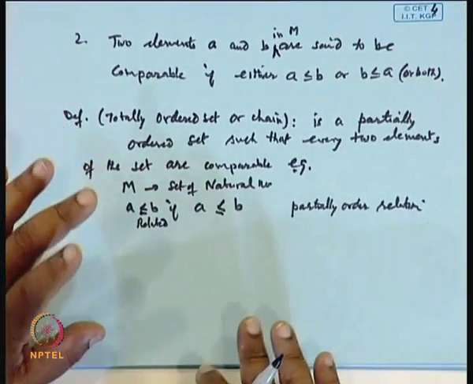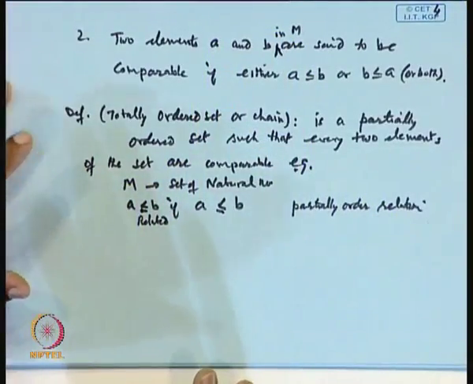Then it is also a totally ordered set, because if I pick any two arbitrary elements of this set, meaning two natural numbers, then one can always decide whether one is less than or equal to the other, or greater than or equal to the other. Either A is less than or equal to B, or B is less than or equal to A, will always hold. It means one of the conditions will definitely hold. So, this is a totally ordered set.